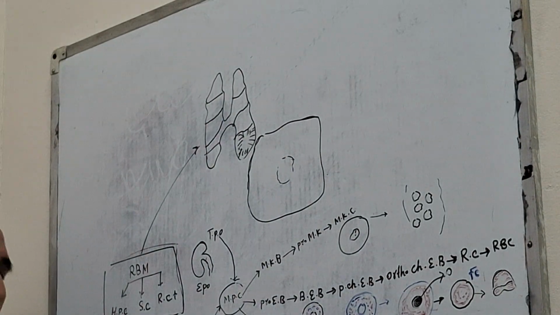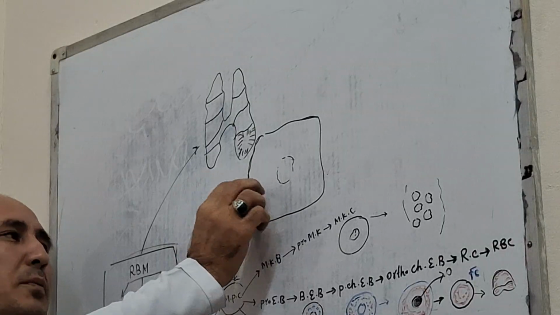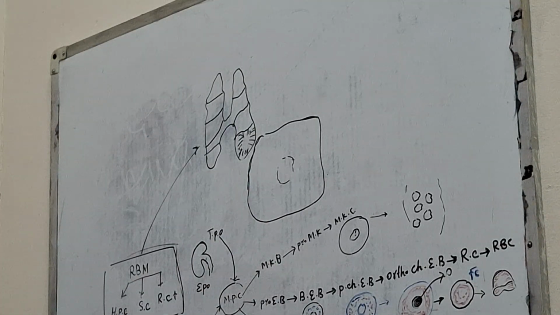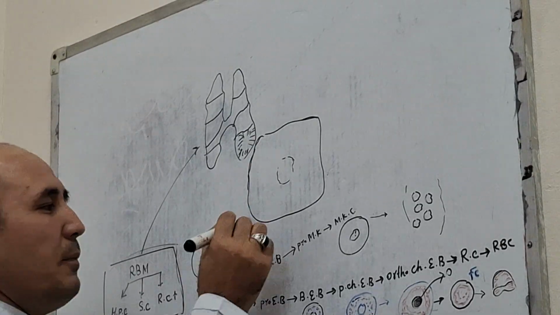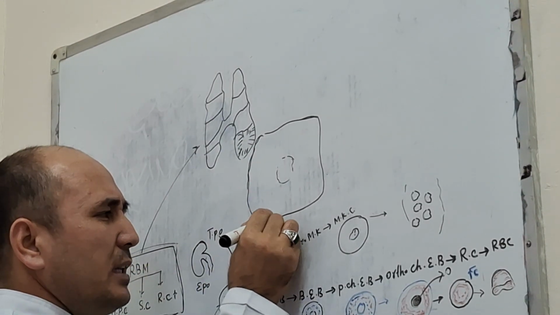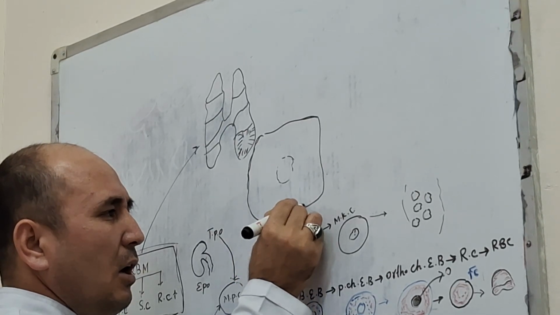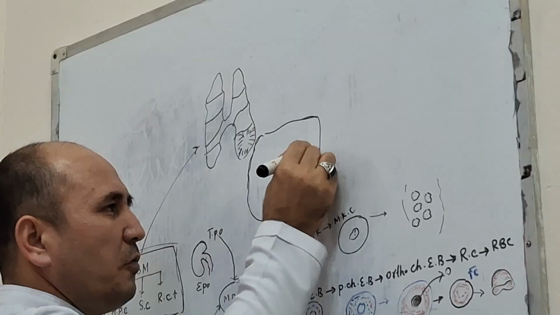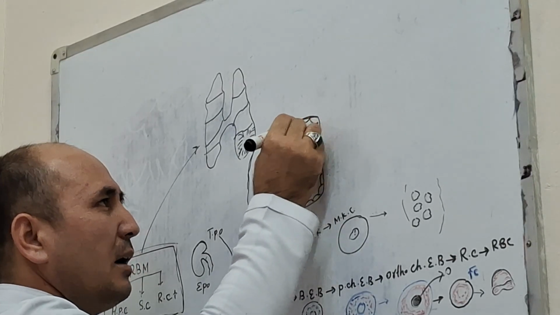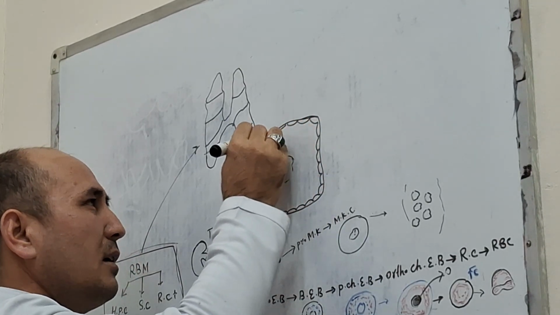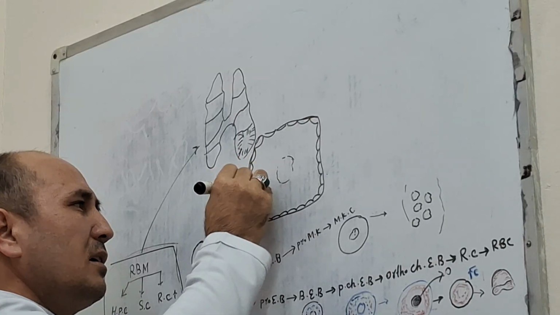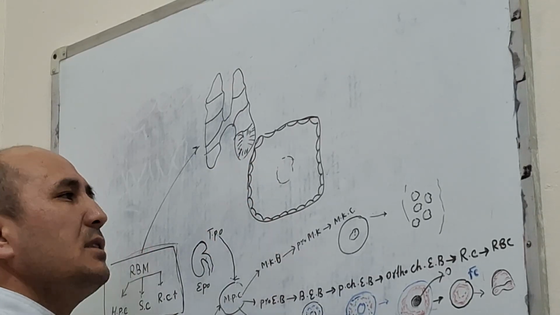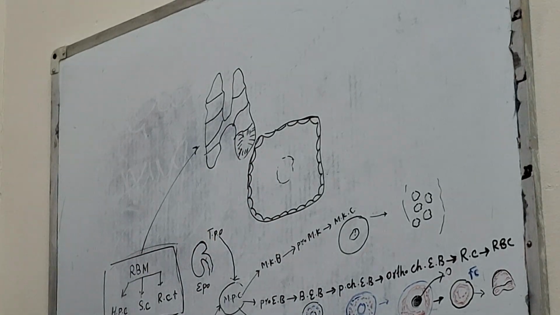In the thymic lobule there are 6 types of thymic cells. The first type of thymic cells is situated just beneath the capsule, also known as perivascular cells, responsible for formation of the thymic blood barrier. This is the first type of thymic cell.